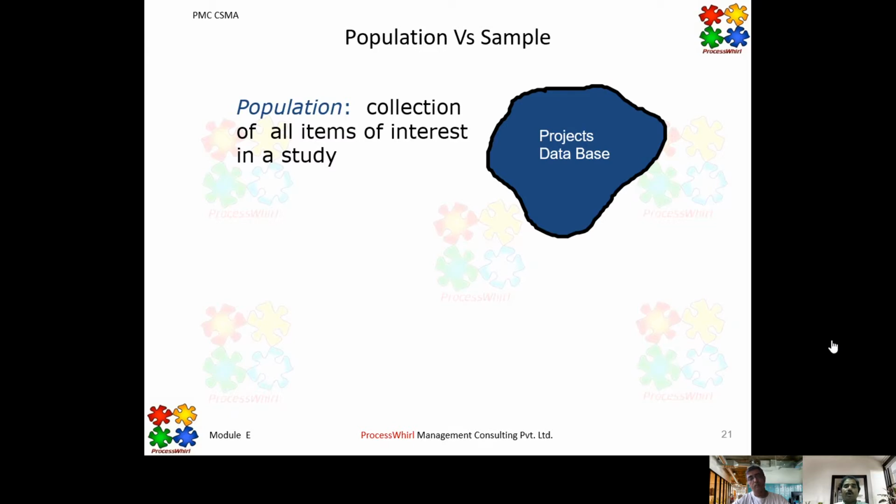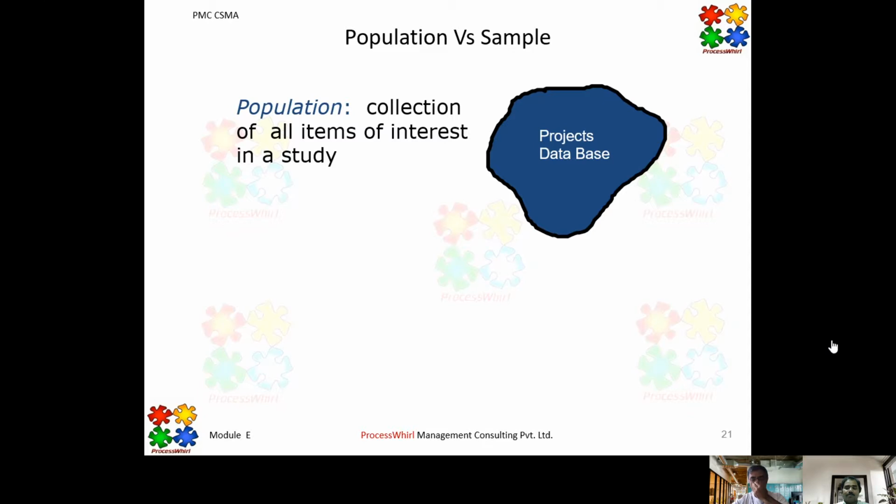So from that perspective, we call this a sample only. Whatever remaining 95 or 96 projects of available data that you pick up for analysis is called a sample only. And based on this sample, we are going to predict or forecast the entire organizational behavior.